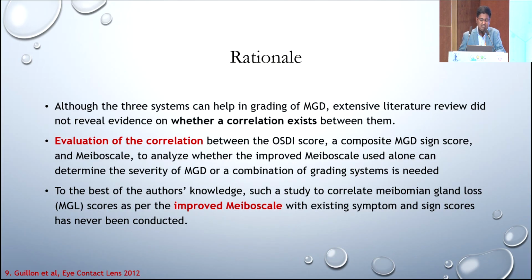So although the three systems can help in grading, there is no evidence that there's a correlation between them, and evaluation of the correlation will help us analyze whether the improved MEBO scale used alone can determine the severity of MGD, or a combination of the grading systems is needed. To the best of the author's knowledge, such a study to correlate meibomian gland loss scores as per the improved MEBO scale has not been conducted.